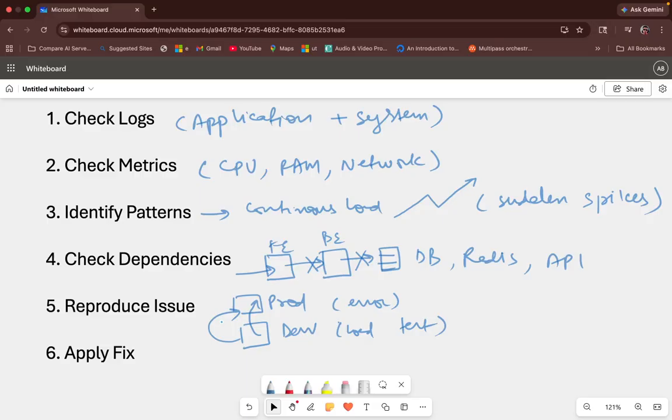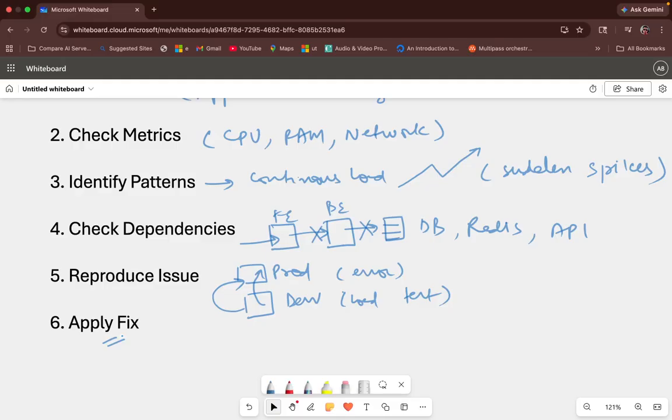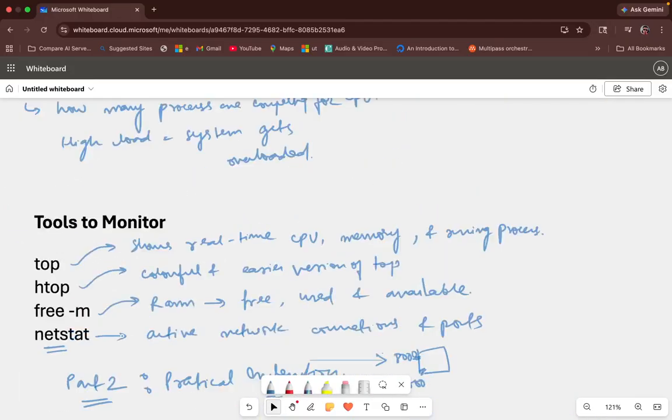And yes, after doing all that, you can apply the fix. So this is how you scale, optimize, and patch bugs. So this was the theory behind why servers crash, and we happen to have had a detailed discussion on a lot of topics. So what did we discuss today?